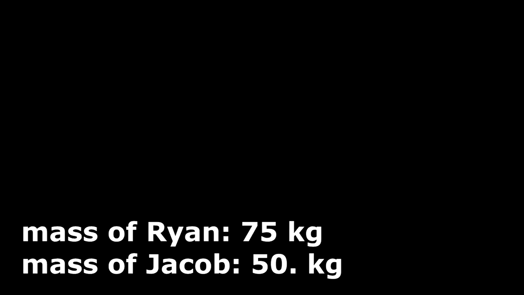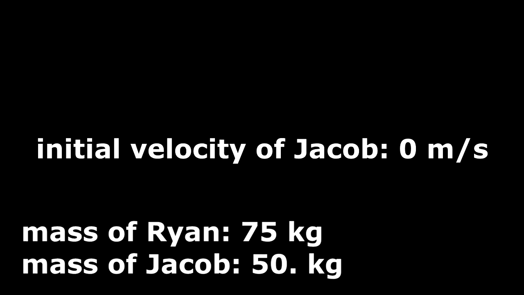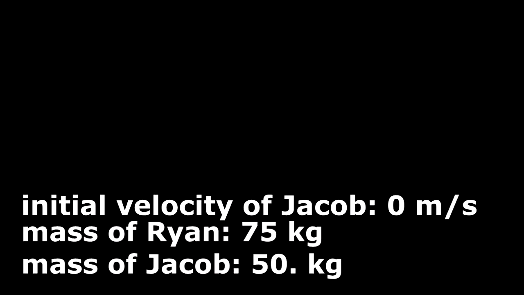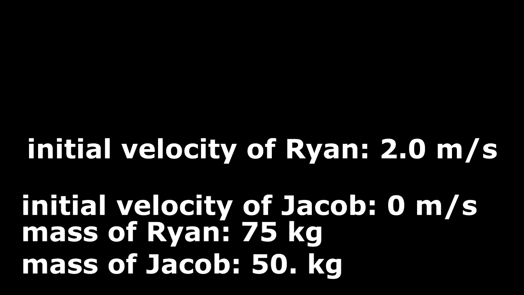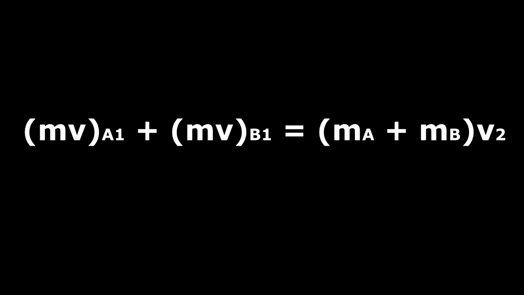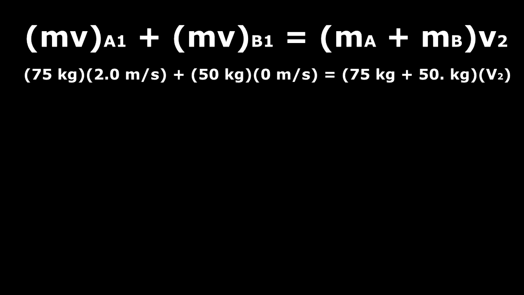Numbers. Let's say that Ryan's mass is 75 kilograms while Jacob's is 50 kilograms. Since Jacob was standing relatively still before the collision, we'll let his initial velocity be 0 meters per second. And we'll say that Ryan is exactly Usain Bolt and is running at 2.0 meters per second. What could possibly be their final velocity? Well, if we put the numbers into the formula, it'll look a little something like this.